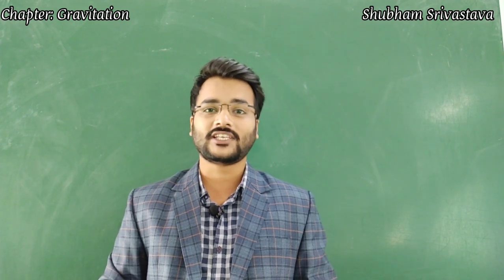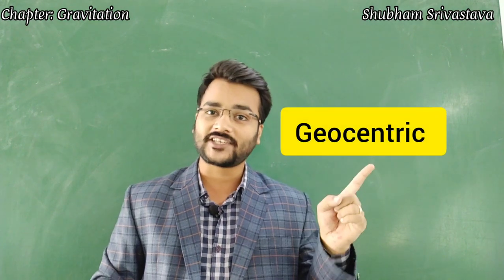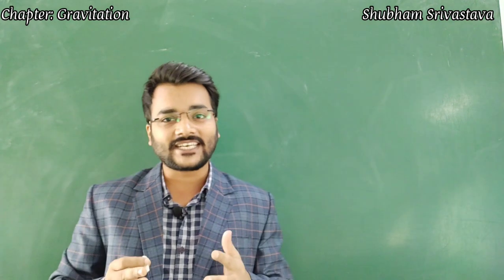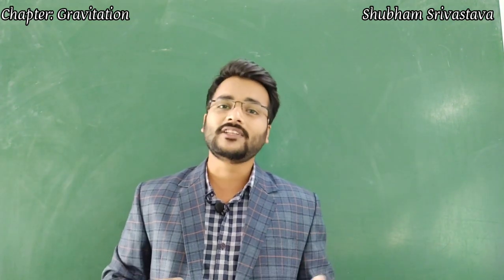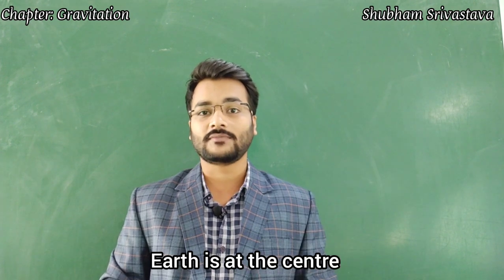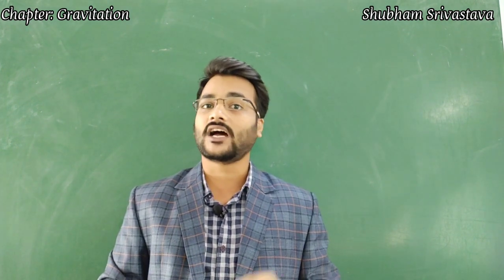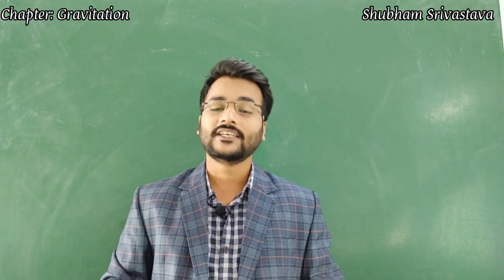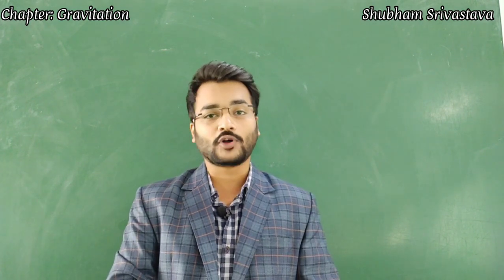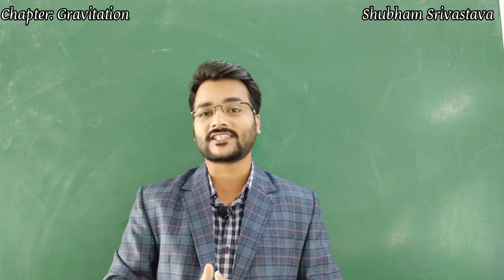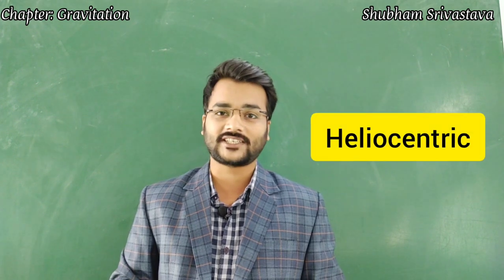The very first theory was the geocentric theory. Now, what is this geocentric theory? It states that it was believed in the past that Earth is at the center of the solar system and all the planets along with the sun are revolving around it. This theory was proven false and a new theory came into existence, and that was the heliocentric theory.